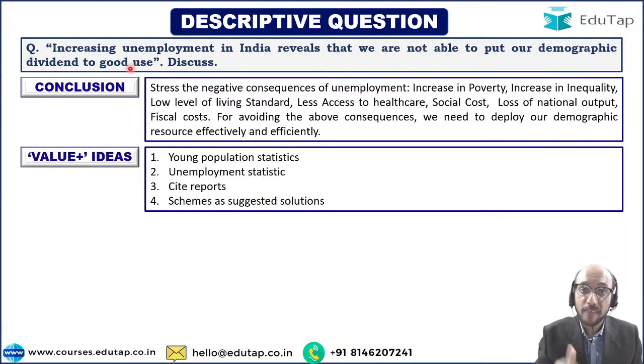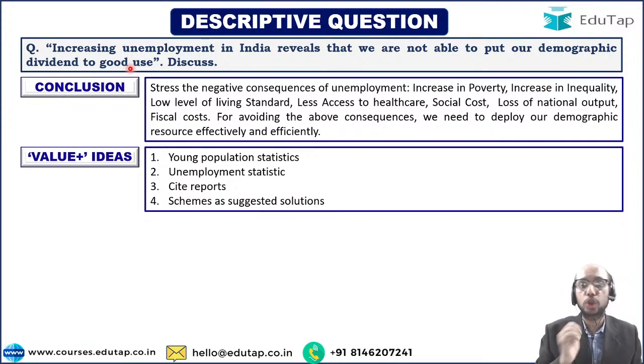How can you add value to your answers? How can you ensure that your answer stands apart from others, right? You should be able to cite some statistics, like what is the average age of India's population, right? You should be able to quantify the demographic dividend that India will be able to enjoy. So that quantification can be done. We have discussed all of these things. You know how much the demographic dividend of India is.